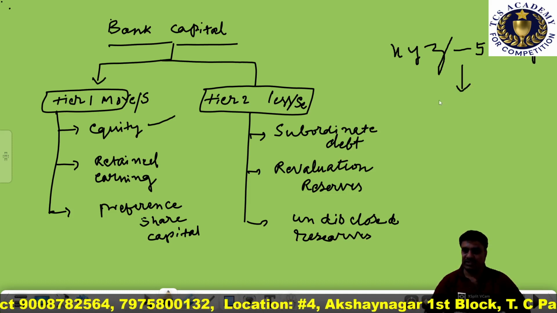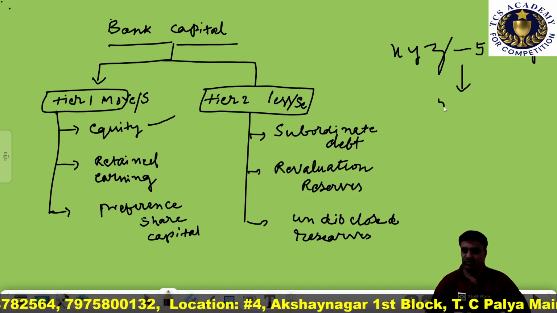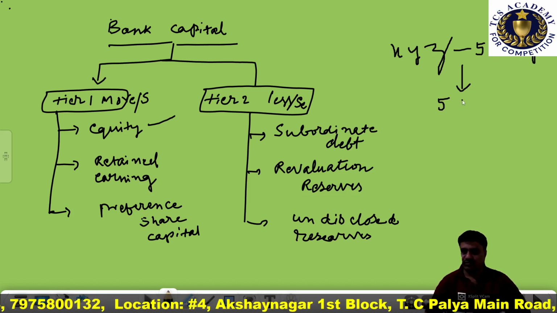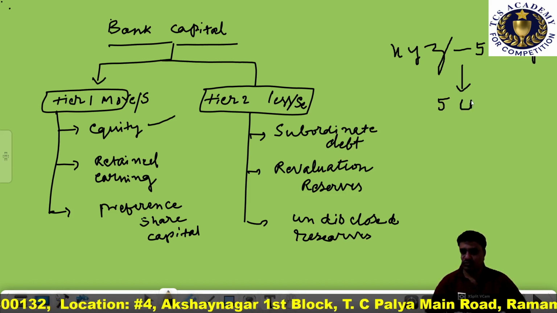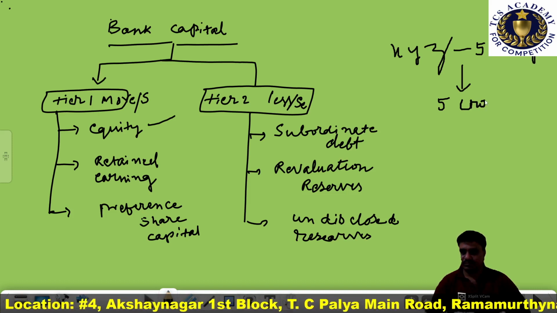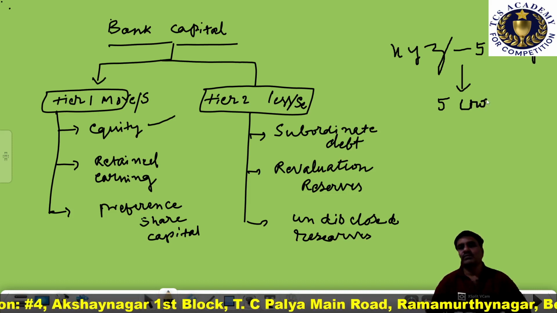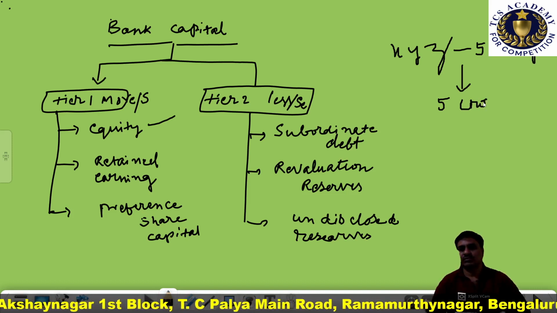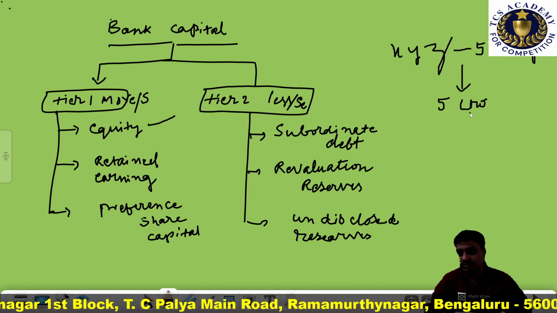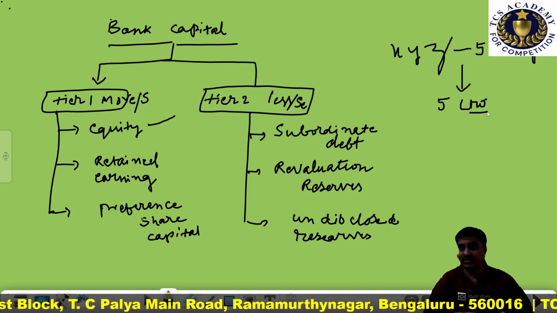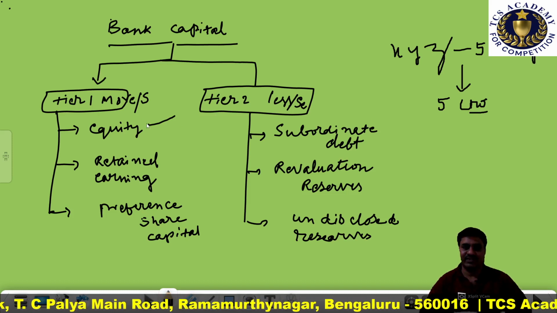Suppose it is 5 crores. This 5 crores capital we call equity capital.